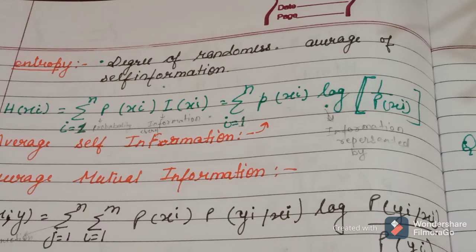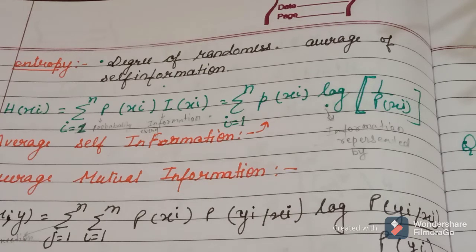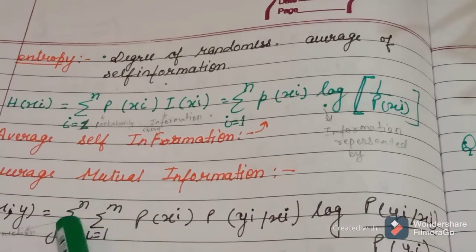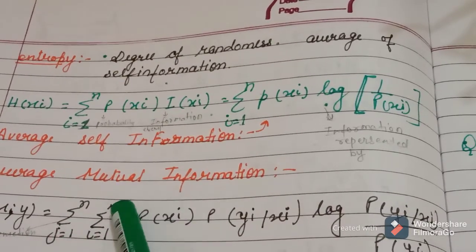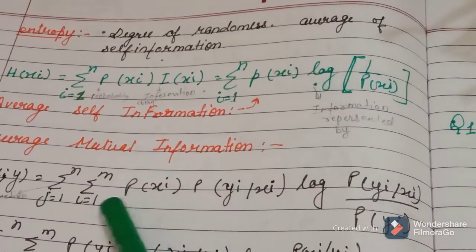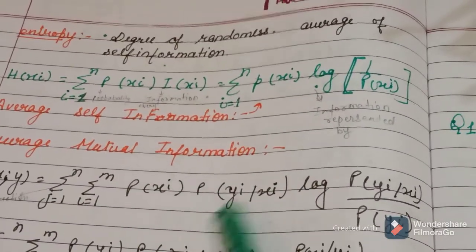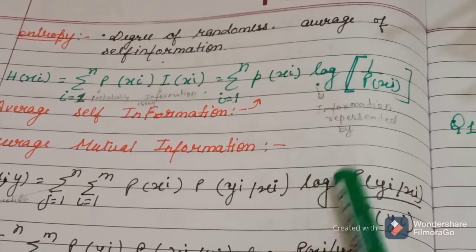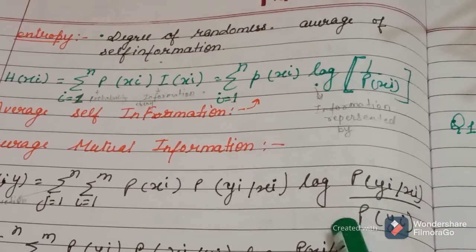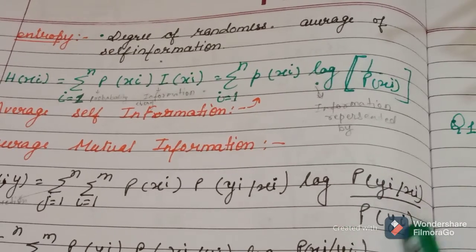Average mutual information, what is that? It is a combination of two things, X and Y. We will discuss this. It is the summation over j equal to 1 to m and i equal to 1 to n of P(xi, yj) log of P(yj | xi) by P(yj).